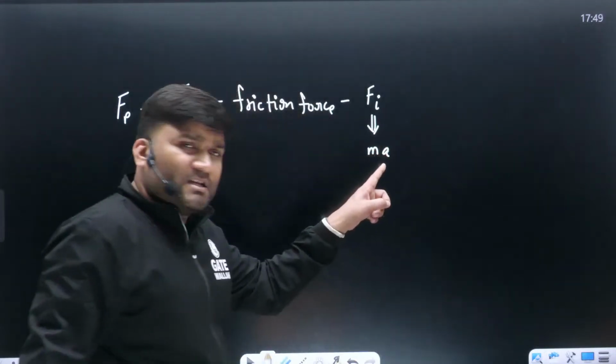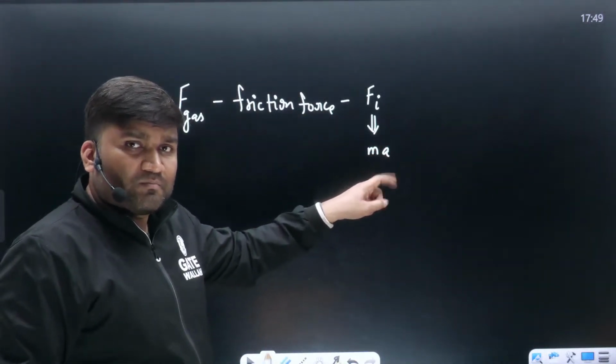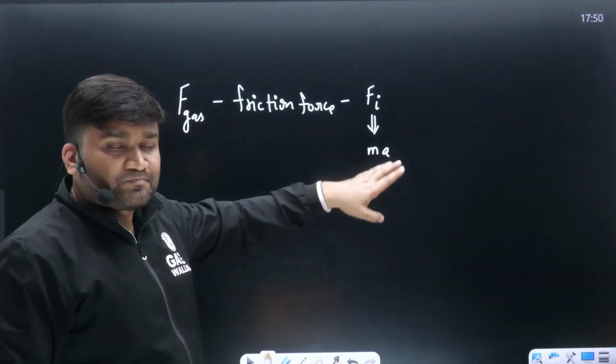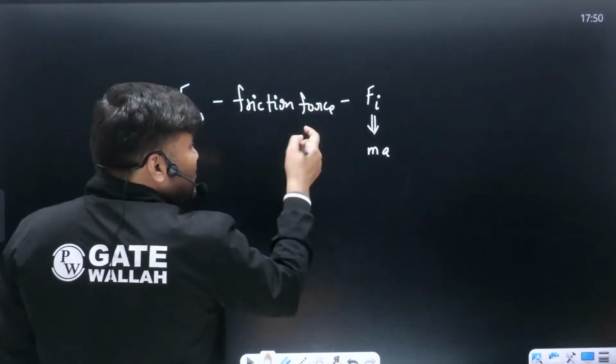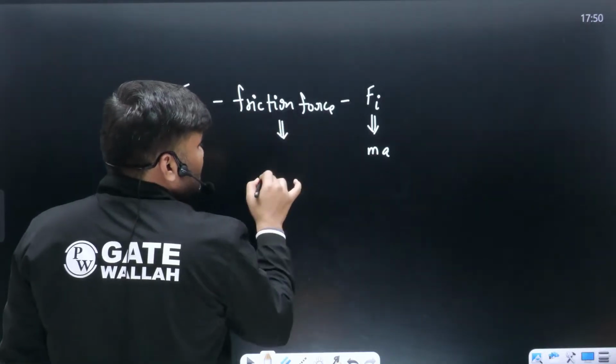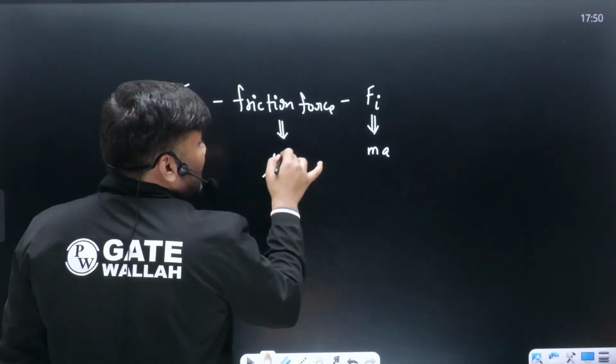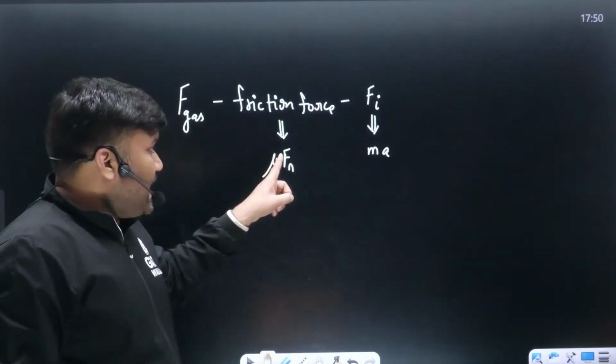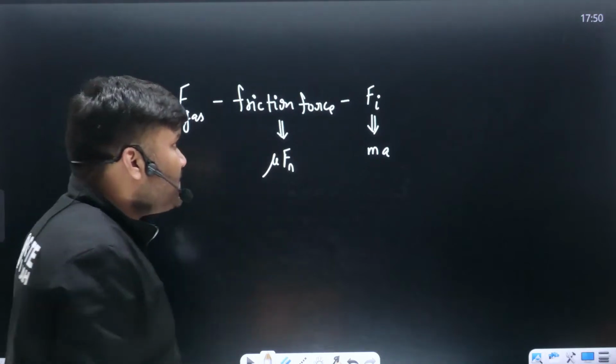Acceleration just calculate कर लीजिए, how much is the acceleration of the piston. Formula I have written, mass will be given, ma, this is the inertia force. Piston friction force कैसे calculate करते हैं? Mu times Fn, normal force, we will just calculate Fn. Getting your point?